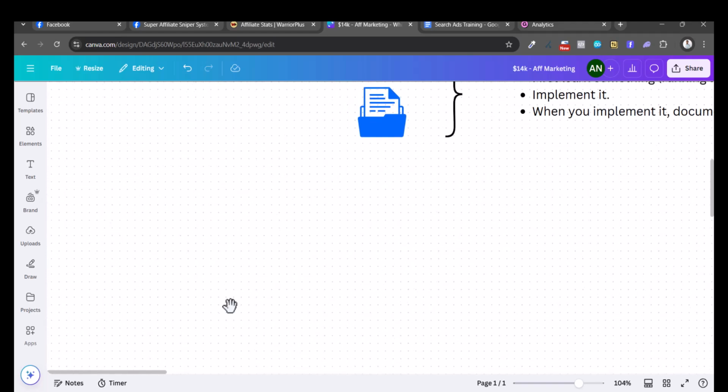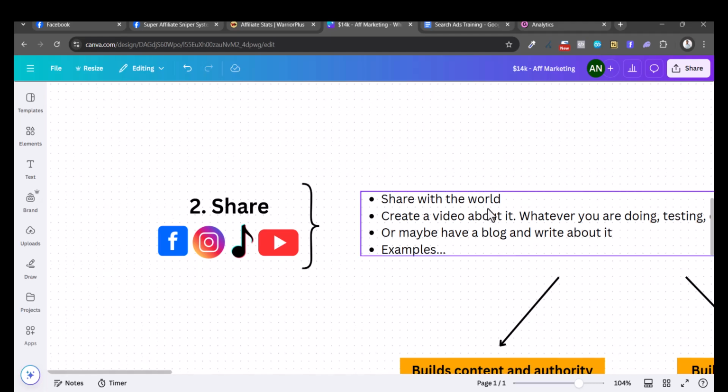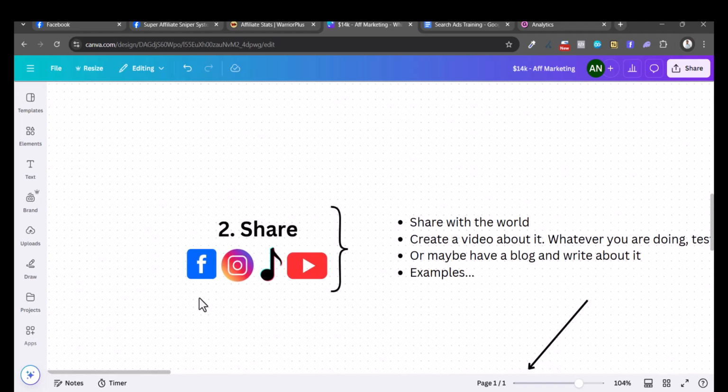So what do I mean by documenting it? I mean creating the videos and sharing with the world, right? Share, that is the second step. First one is document, second one is share, right? You can share it via Facebook, Instagram, TikTok, YouTube, any social platform that you want, right? Pinterest works, Quora works, whatever.